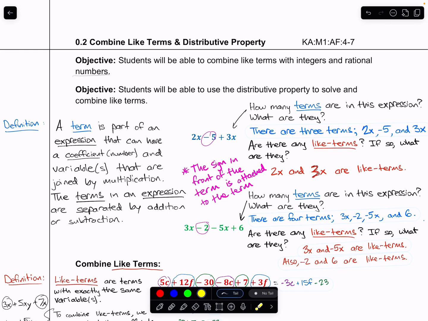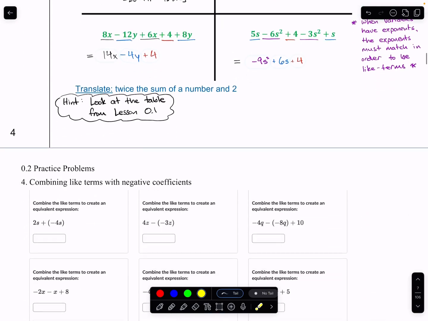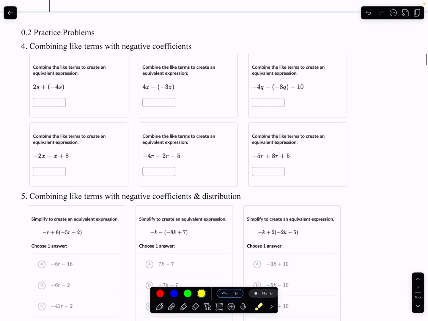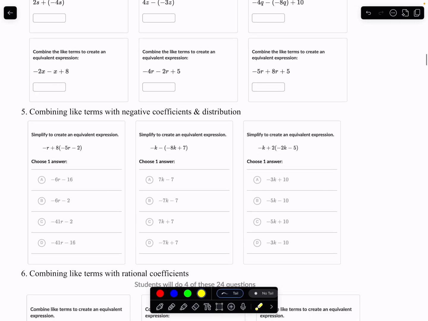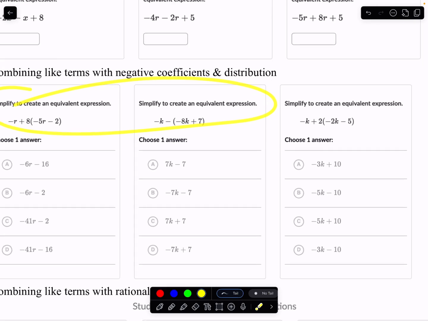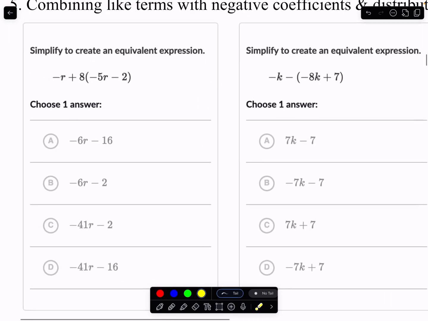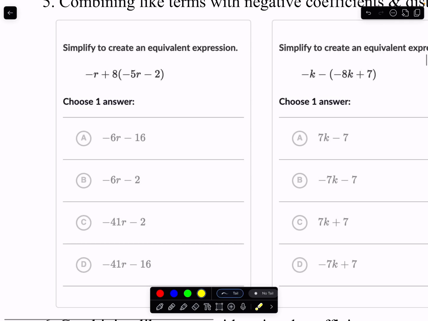Oh, I just noticed, though, we did not have an example that covers this objective, just the distributive property. It's not that much, so let me just pick a problem from your practice problems that shows an example of the distributive property. Here we go. These ones will do it. So this first one here, we're just going to distribute and then do everything I just showed you already.